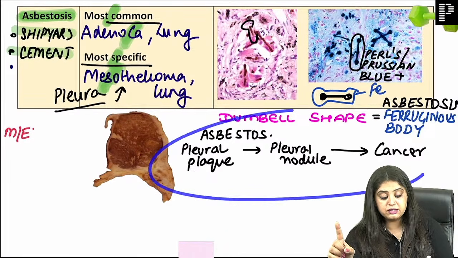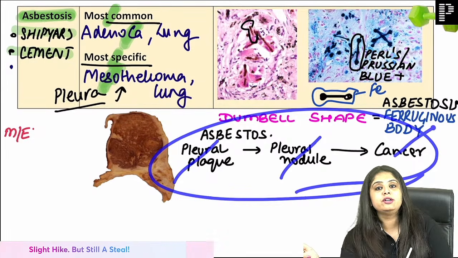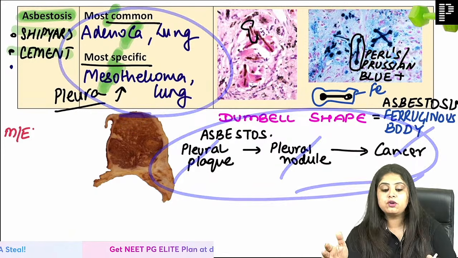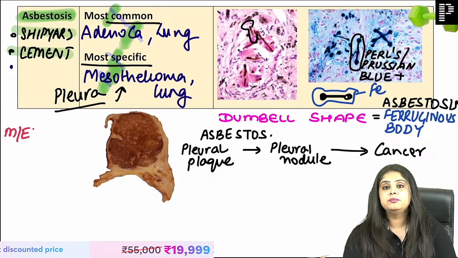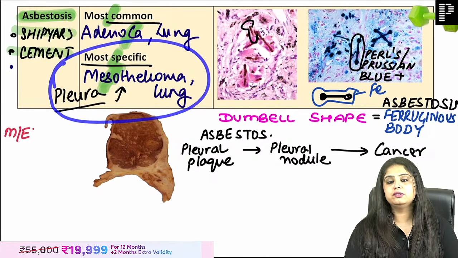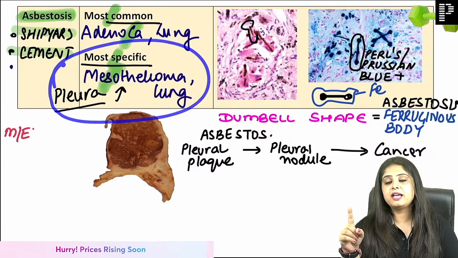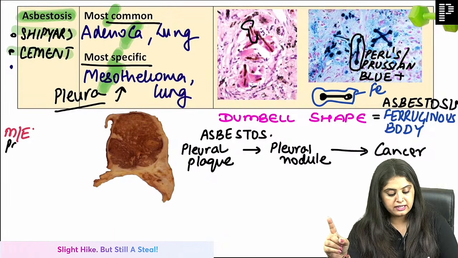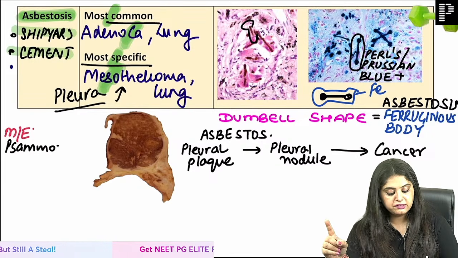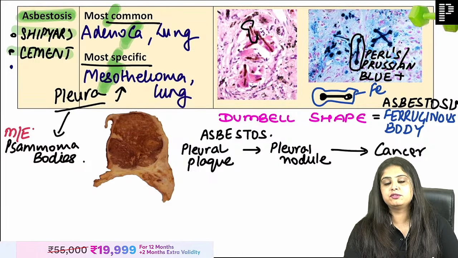Very, very important. But now they ask you sequence. NEET PG student, sequence will come. First is a plaque, then is going to be a nodule, and then is going to be cancer. Which cancers? Most common, this is FMG question, most common adenocarcinoma, most specific mesothelioma. Now that I'm talking about mesothelioma, can you think of some mnemonic, PSM square, and some calcium bodies that you see in mesothelioma? Of course, who's gonna get that wrong? Psammoma bodies is something we will never ever forget, ma'am. And Psammoma bodies is going to be seen in mesothelioma. This every exam student knows.